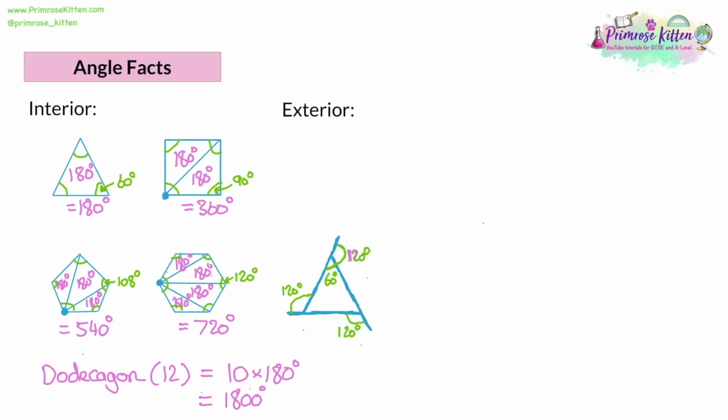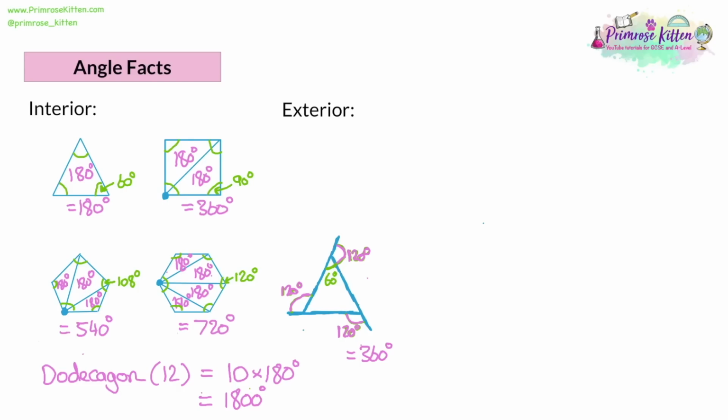Well, let's highlight it a different colour. So these are the exterior angles. So the total of the 3 angles in pink is 360. So what you'll find is if you do this pattern with all other shapes, they always add up to 360.